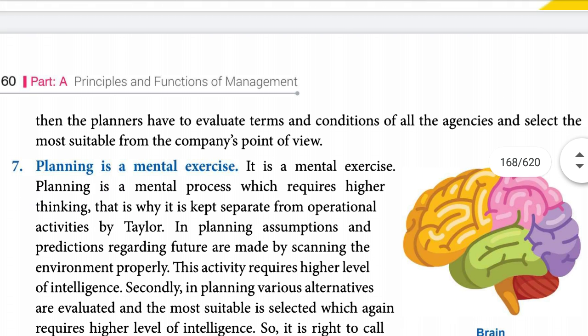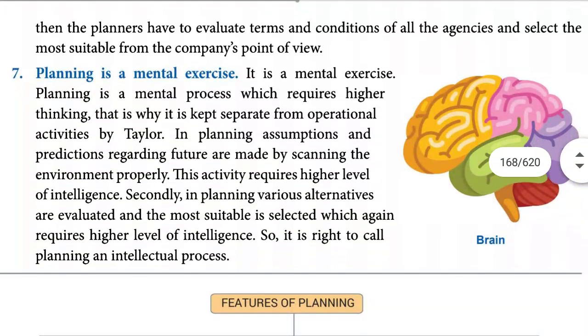Then planning is a mental exercise. Why is it a mental exercise? Planning is a mental process which requires higher thinking. That is why it is kept separate from operational activities by Taylor. In planning, assumptions and predictions regarding the future are made by scanning the environment properly. Scanning means reading the environment and understanding the environment properly.